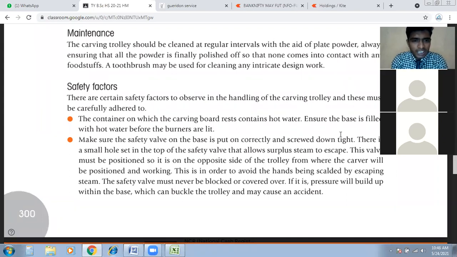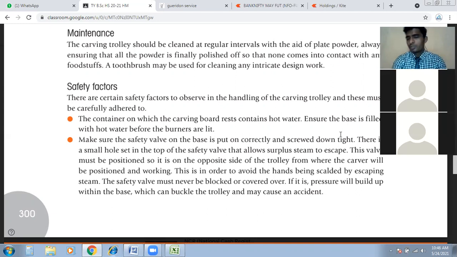There is a small hole set in the top of the safety walls that allows surplus steam to escape. So there are safety valves on the top also, which allow the steam to pass from the container. These valves must be positioned on the opposite side of the trolley from the carver, so that the valve should not be facing us. If hot steam is passing from the valve and it is facing the guest, that will burn the guest or damage the guest's skin.